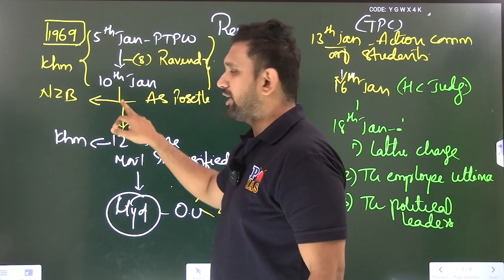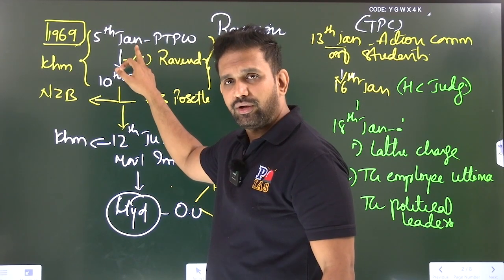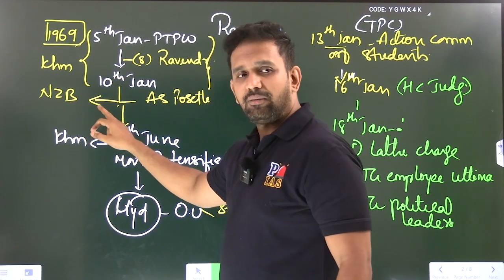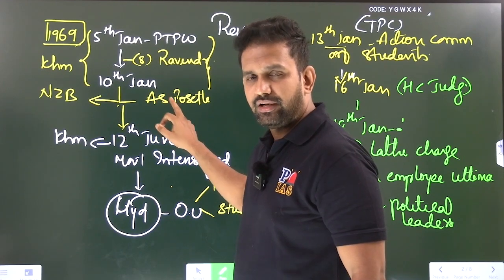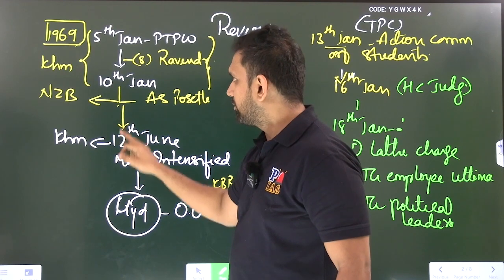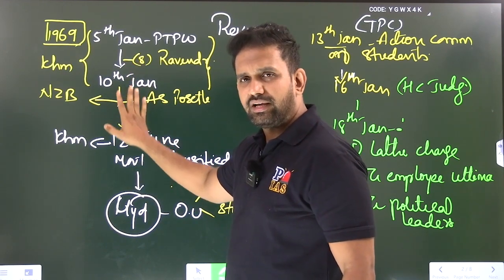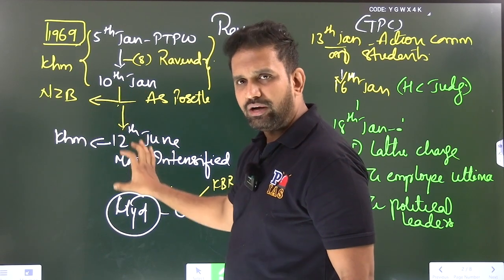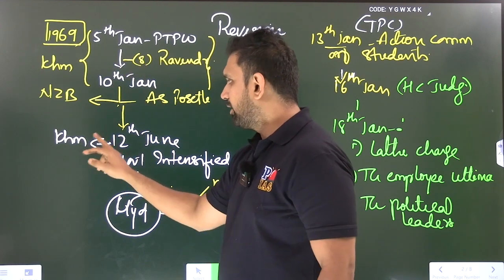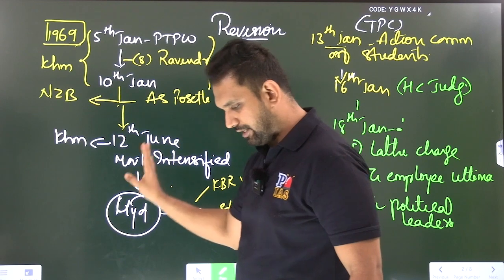On the same 10th January, when the hunger strike began by these employees, the movement also went to Nizamabad. In Nizamabad, it was led by A.S. Posetti. Then on 12th January, because the events are happening continuously, one particular sequence is not there here, but you have to know it like that. On 12th January, at Khammam, the movement intensified.